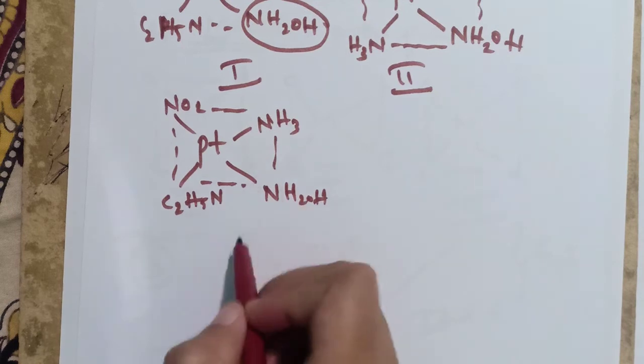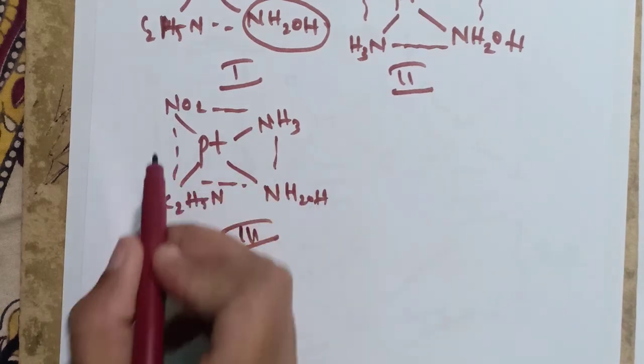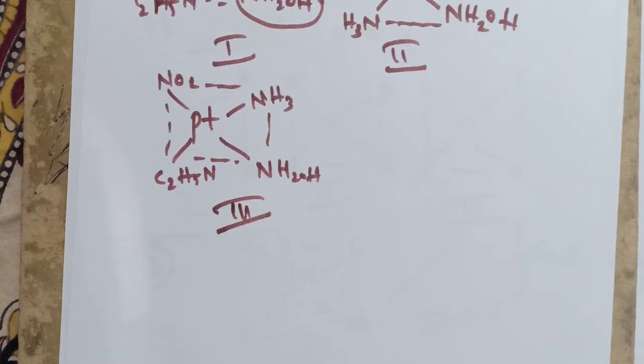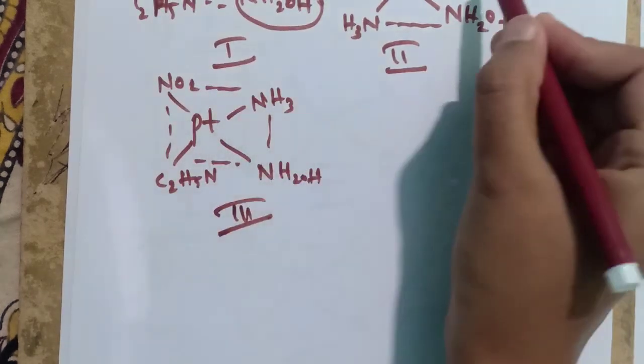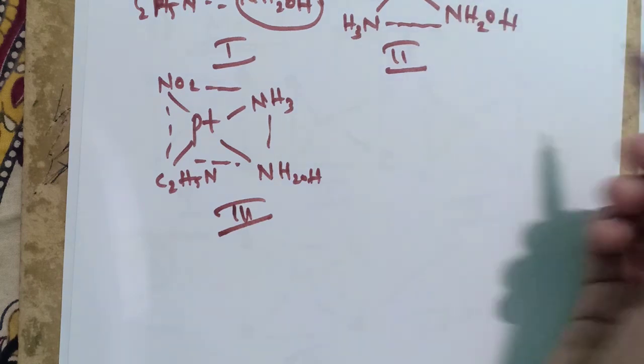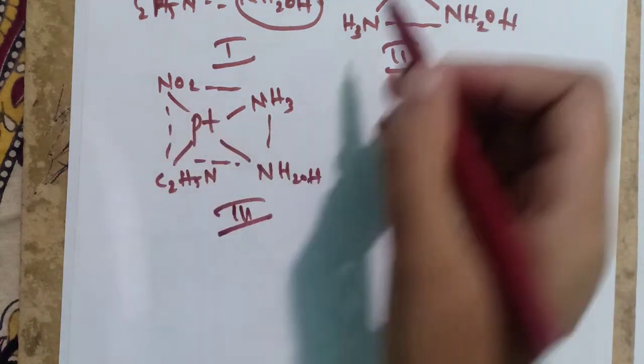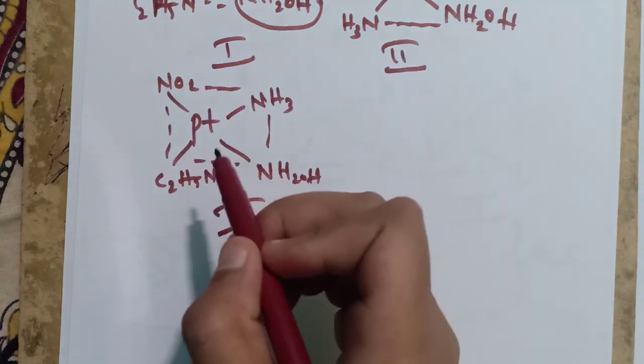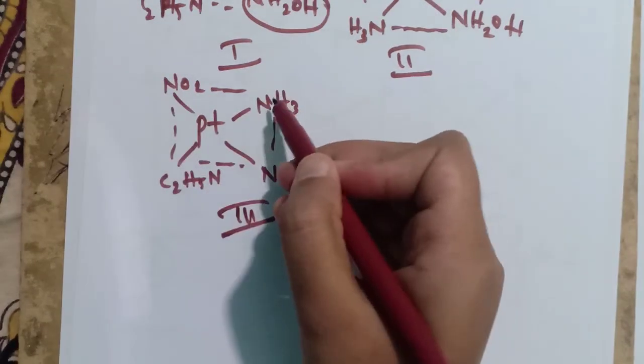And in the third structure we place NO2 opposite to NH2OH. When we have placed NO2 here, the C2H5N will come downside and this NH3 will go this side.